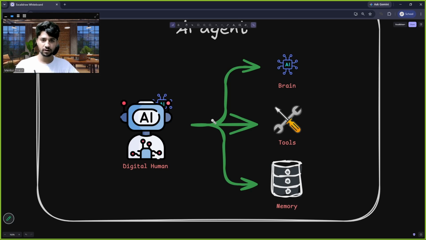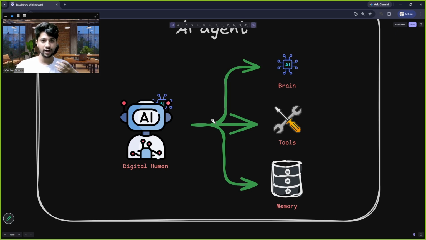Even if we want the latest information for anything, the information we have in our brain is old. For new information, we always search on Google. So Google is again a tool for us. Your mobile phone, everything that you use in your day to day life is a tool for you. Even a Bluetooth speaker is a tool for you.